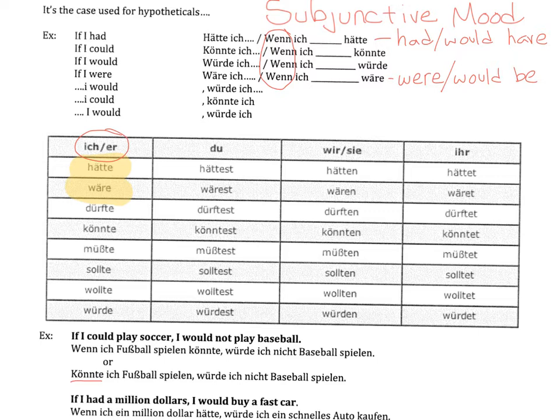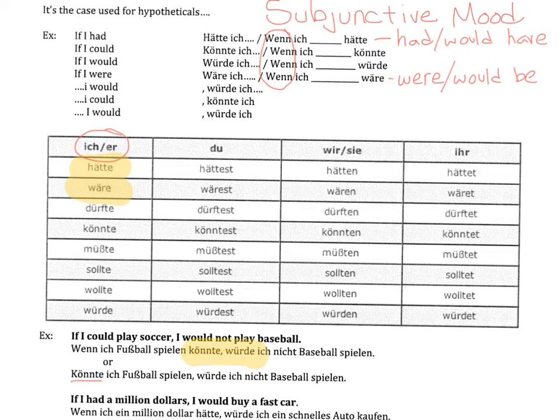The one thing I want you to make sure you take note of is that you end up with verbs on either side of the comma. So könnte and würde meet at the comma. In German, we're so used to that verbs have to be in second position. That's why würde comes after the comma, because the clause, wenn ich Fußball spielen könnte, counts as part 1 of the sentence. Part 2 has to be a verb, hence why würde is after the comma.